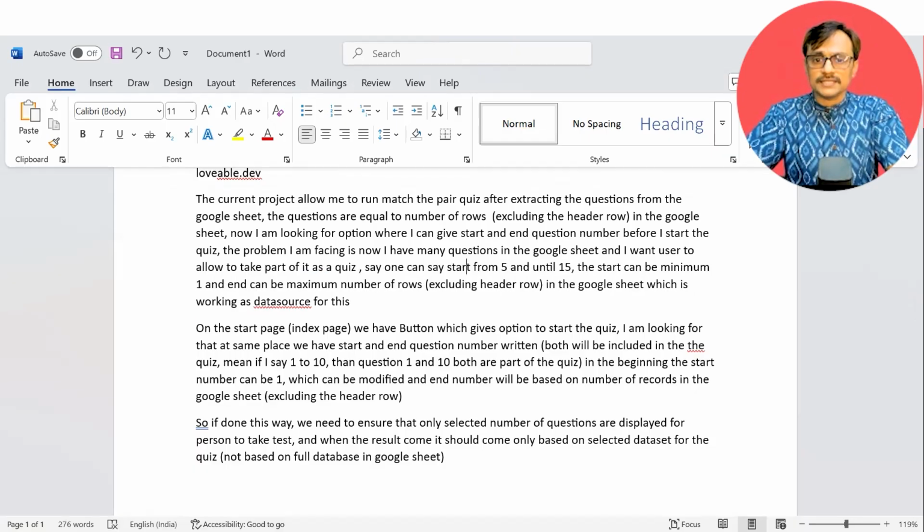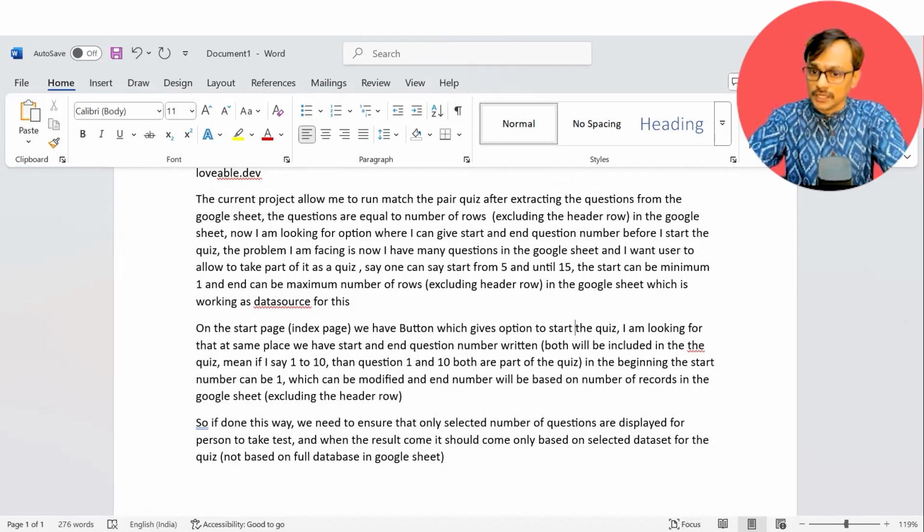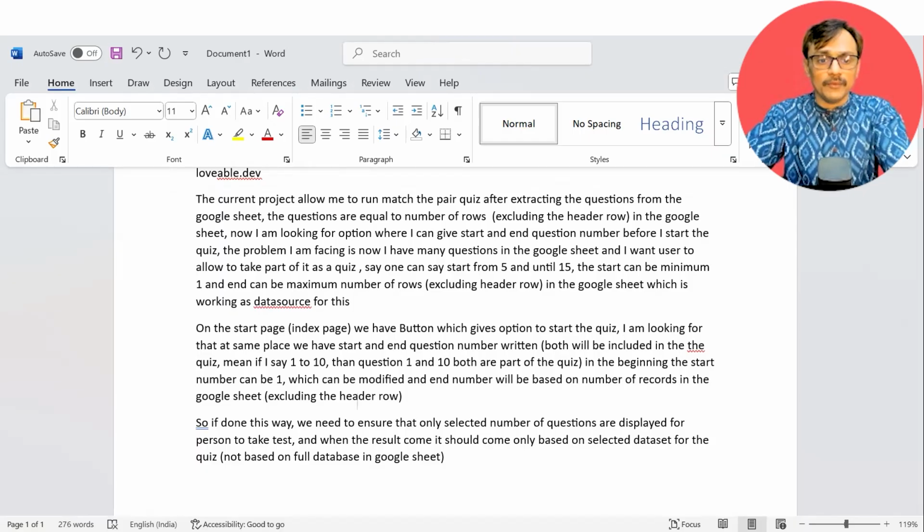So say one can say start with 5 and until 15, then the start can be minimum 1 and the end can be the maximum number of rows, excluding the header row, in the Google Sheet, which is working as the data source for this. On the start page, say the index page, we have a button which gives the option to start the quiz. I'm looking for a start and end question number to be written at the same place. Both will be included in the quiz. Means if I say 1 to 10, then questions 1 and 10 are both part of the quiz. In the beginning the start number can be 1, which can be modified, and the end number could be based on the number of records in the Google Sheet, excluding the header row, and can be modified.